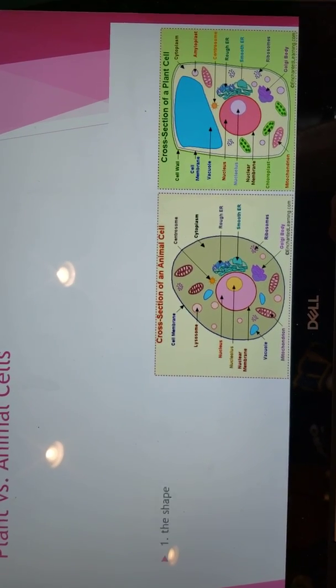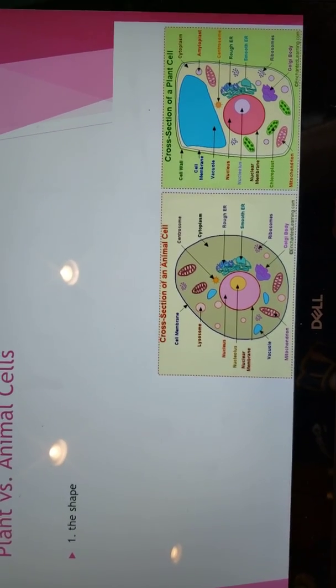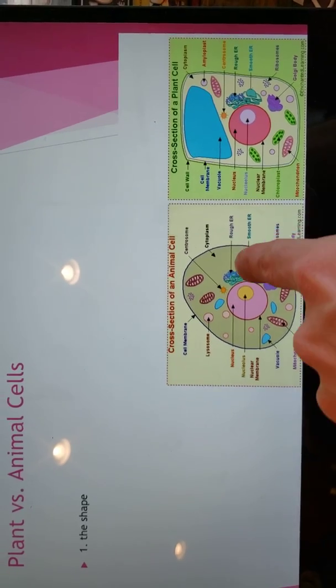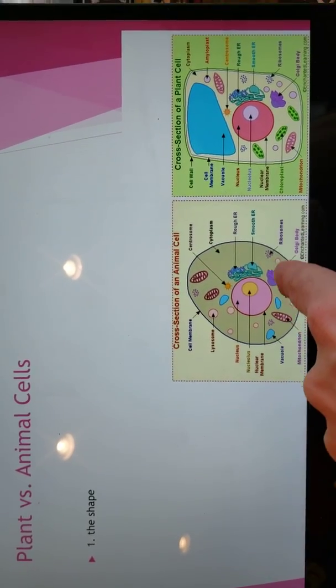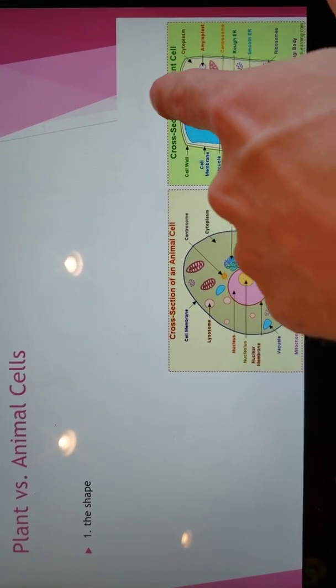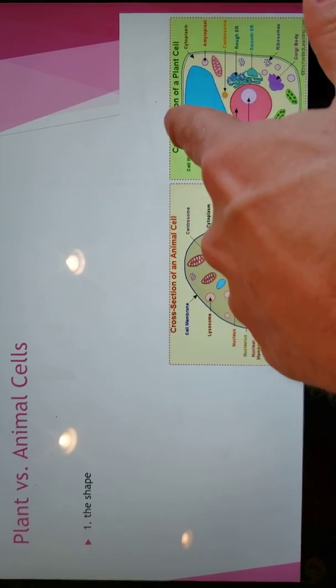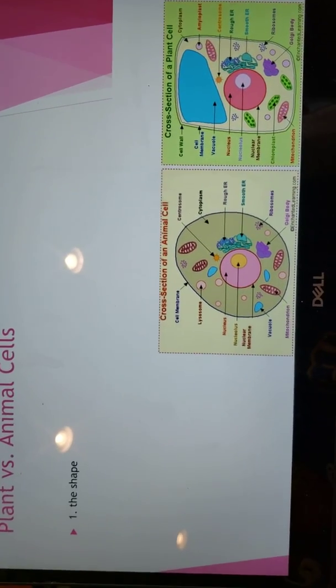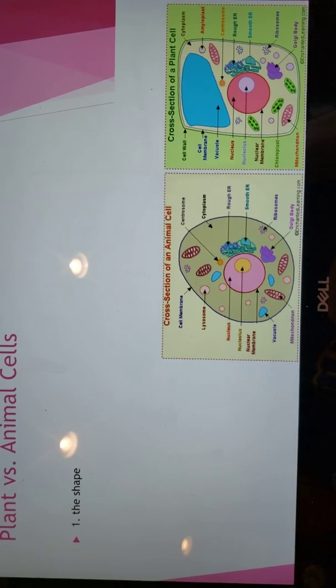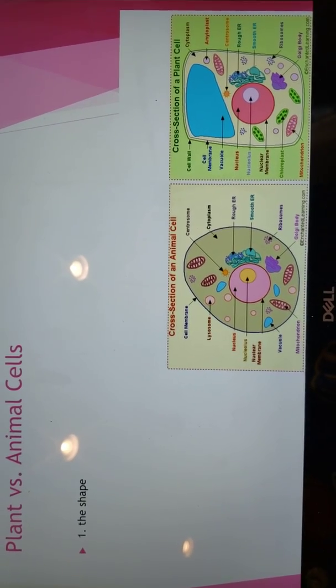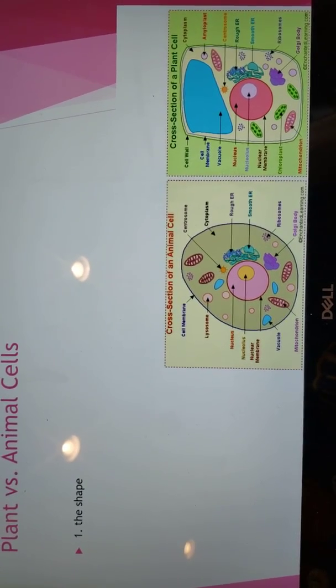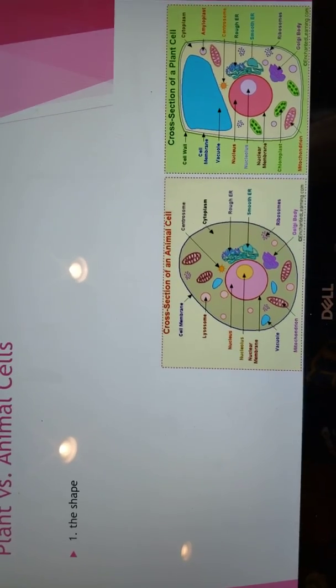And here is one of the first differences. The shape. If you notice, the animal cell is more of an egg or circular shape. The plant cell is more of a rectangular shape. And we'll be getting into a little bit next year about what those shapes are actually doing and what those shapes mean.